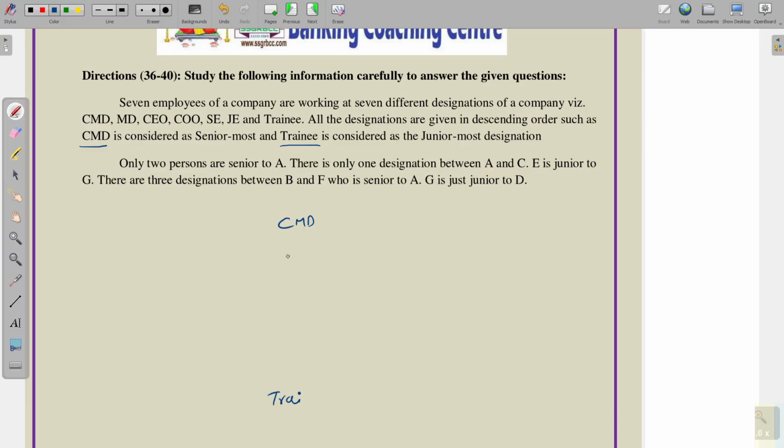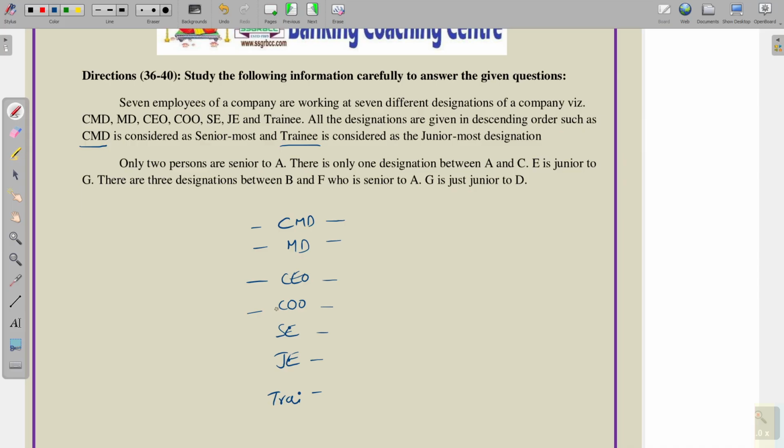From starting to ending we have descending order. So, CMD, after that MD and next CEO and next COO and SC, section officer, and JE. Okay. Total 1, 2, 3, 4, 5, 6, 7 designations are there. We have 7 persons. We have to arrange them 1, 2, 3, 4, 5, 6, 7.